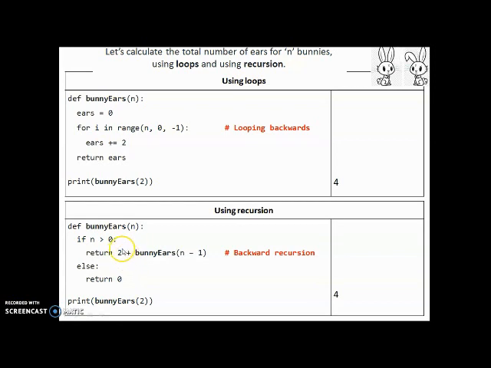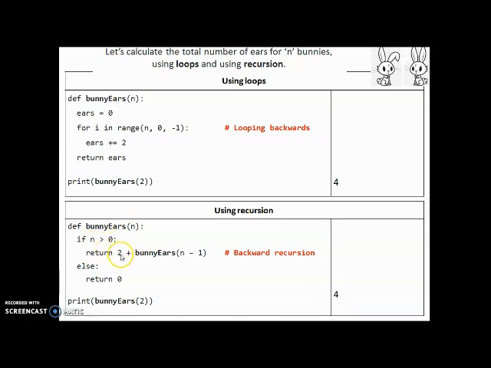So the second bunny has 2 years, and that is added to, now we are calling bunny years with 2 minus 1. That means we want to find out how many years the 2 minus 1, that is the 1th bunny, has. So bunny years is invoked with 2 minus 1, or bunny years is invoked with 1. So a fresh invocation of bunny years takes place with the value 2 minus 1 or 1. So 1 gets passed into the new invocation of bunny years. So now in this case, n is 1. 1 is greater than 0. Therefore, again, it enters the if condition.